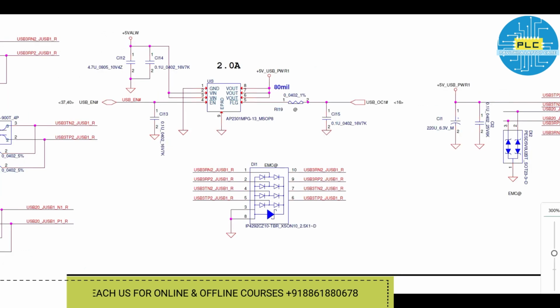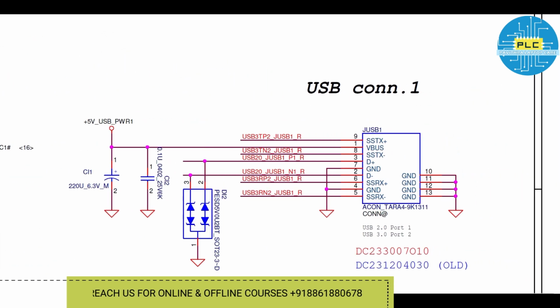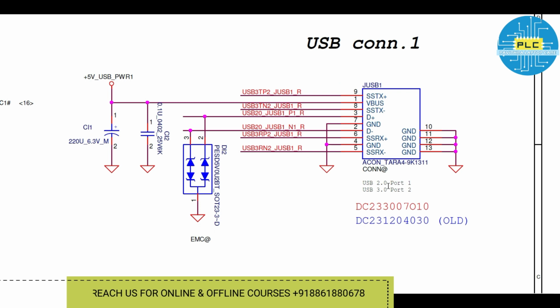Now, this is the USB port. See how many connections there will be? There are a total of 13 pins in USB 3. In USB 1.1 and 2 there were only 4 pins. That was very easy: one is supply, one is ground, and in between there are 2 data pins. USB 3 is also the same, but some modifications have been made.